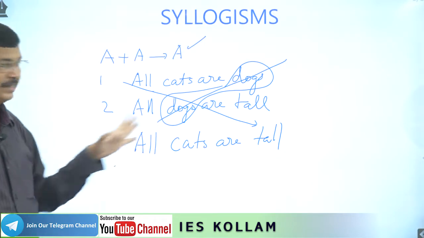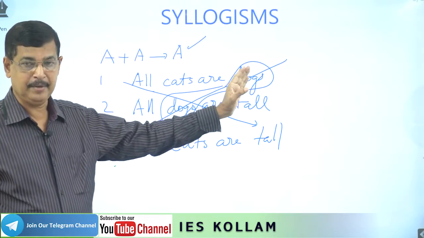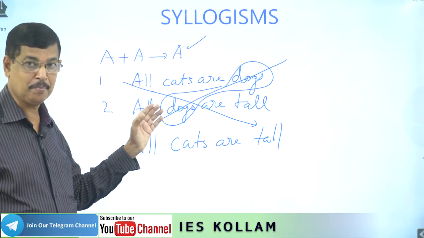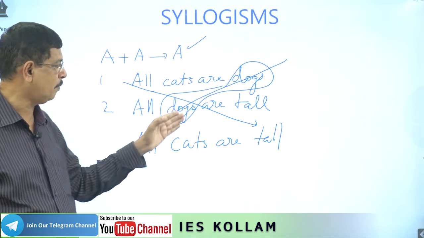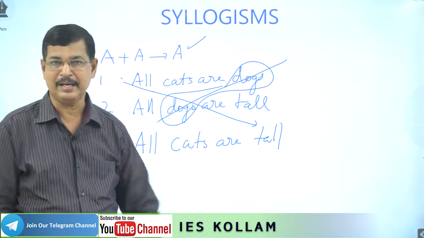Common term we should cancel. The common term should be the predicate of the first statement and the subject of the second statement. Therefore, dog is common, so we cancel the dog. Therefore, all cats are tall. That will be the final result.